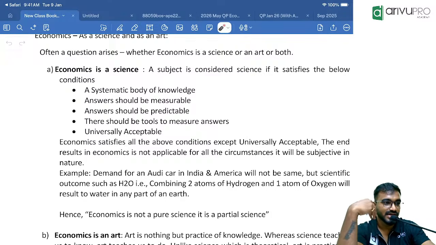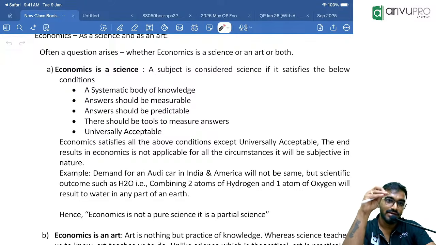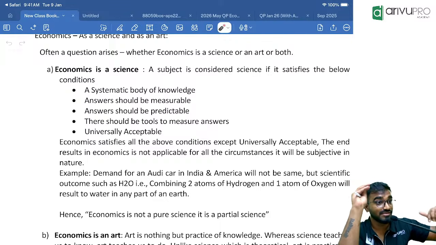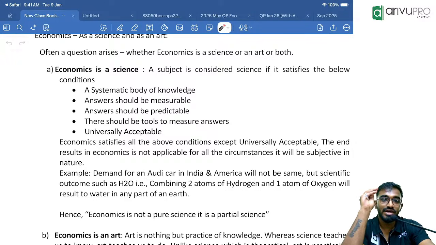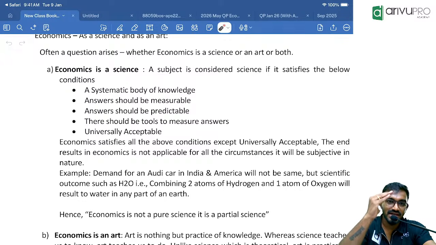Even in economics, we don't go straight away to understand national income concepts. First we will understand what is demand, what is supply, what is cost, what is profit. Next comes market, next comes business cycle, and next we go to national income. Straight away we don't go to understand what is GDP, what is national income. No. Even now, when I started, first I started with chapter 1, or at most I may start with demand and supply, small topics. So slowly, if the subject goes in a hierarchical manner, in a very systematic way of progressing, that is called a science. And even economics has that systematic body of knowledge.